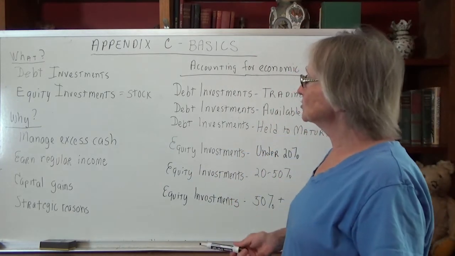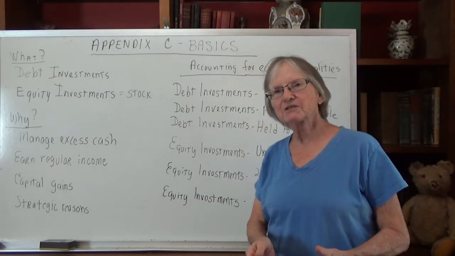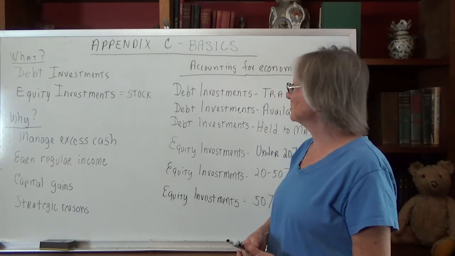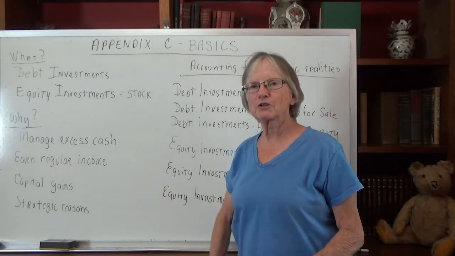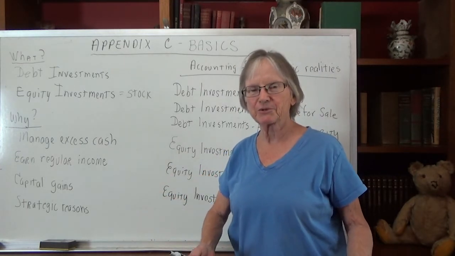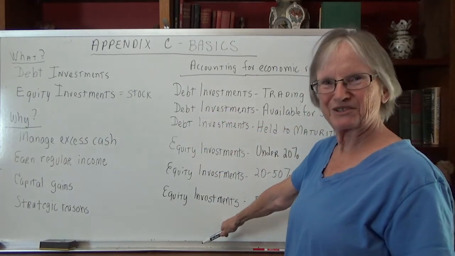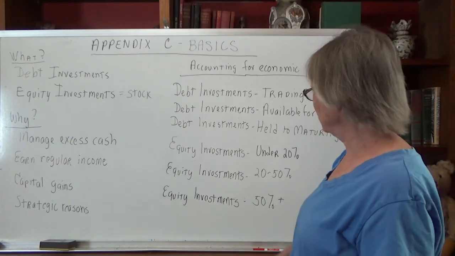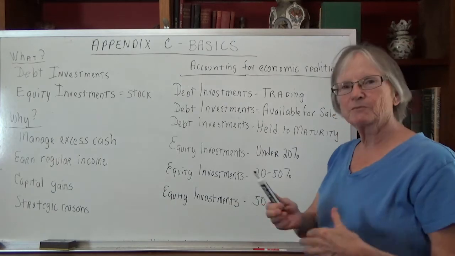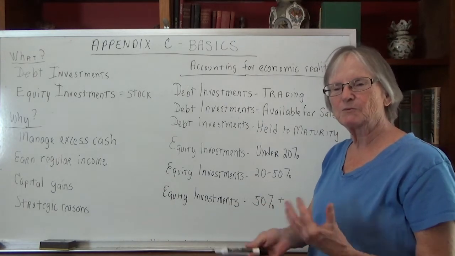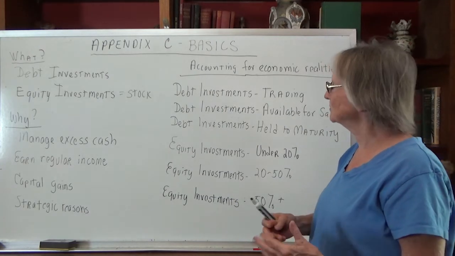Okay, so when it comes to accounting for all of these things, the accounting at a fundamental level is supposed to reflect the economic reality. So in all of these whys, we've got a whole bunch of different economic realities that we have to account for. So we're going to have all of these different categories we have to learn how to work with. So we've got debt investments trading. This would be the economic reality where we're going to be selling these investments fairly soon. Maybe we've just invested the cash for the short term to get a little bit of income coming in.